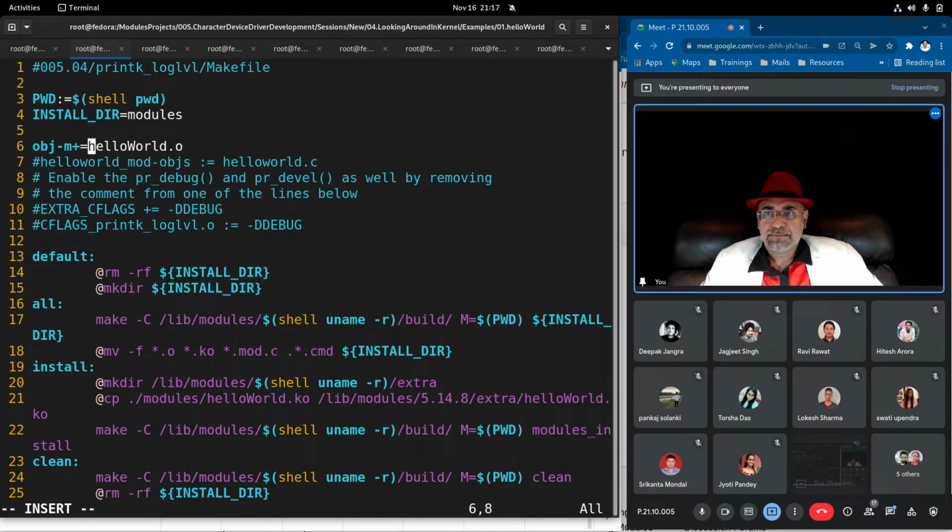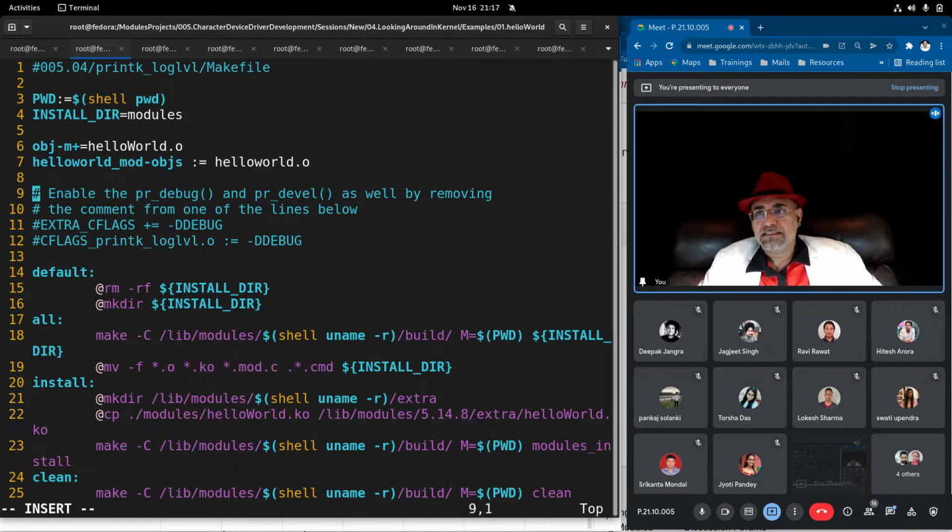And then if you have more than one source file, then you have to take an intermediate version where you put the first source file .c, another .o, another .o and another list of files which will be converted into module objects, and then this hello world .o will be further translated into object module, which is an insertable format. Okay.